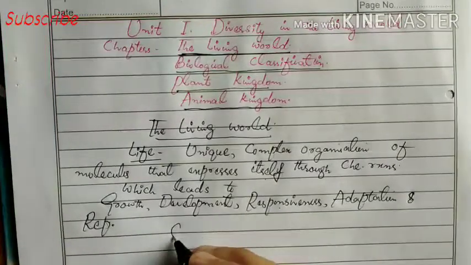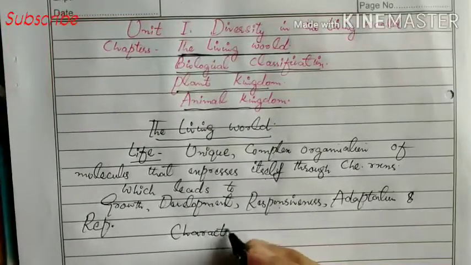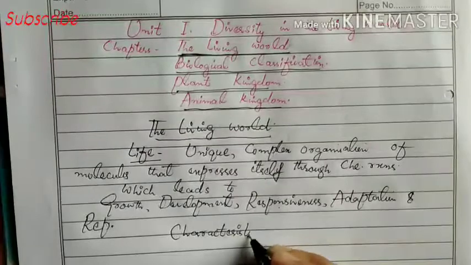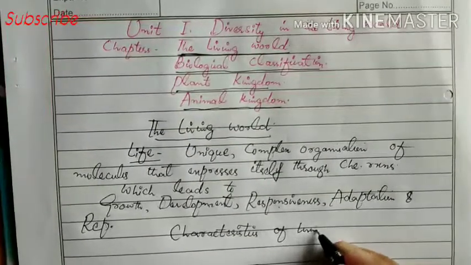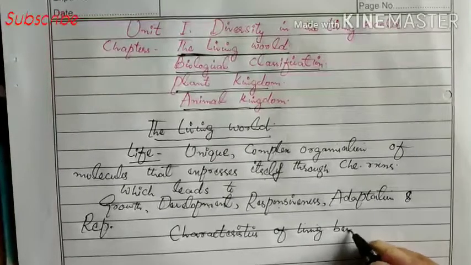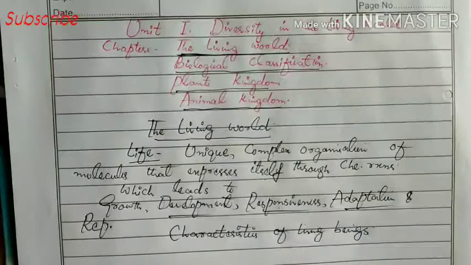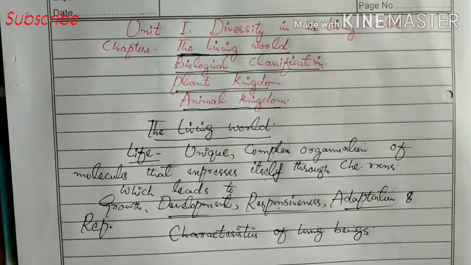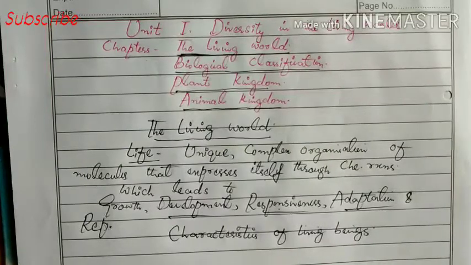Now that you have fully understood what is life, we will study the characteristics of living beings. For example, to understand what is living and what is non-living, we say that living things move, non-living things do not move, living things show growth, non-living things do not show growth.